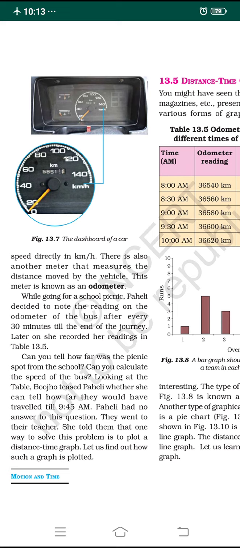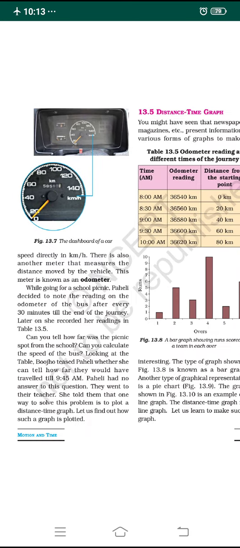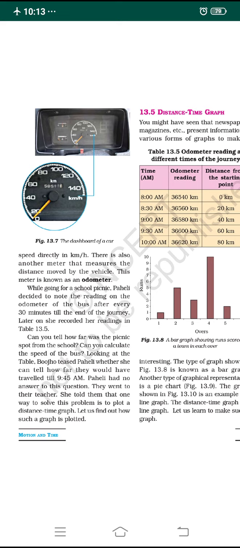So speedometer and odometer, don't get confused here. What does the speedometer do? The speedometer shows the speed in kilometer per hour, with what speed the vehicle is moving per hour, like 40, 50, 60. Whereas the odometer shows the total distance traveled by the vehicle, how much distance it has covered. That is shown by the odometer.